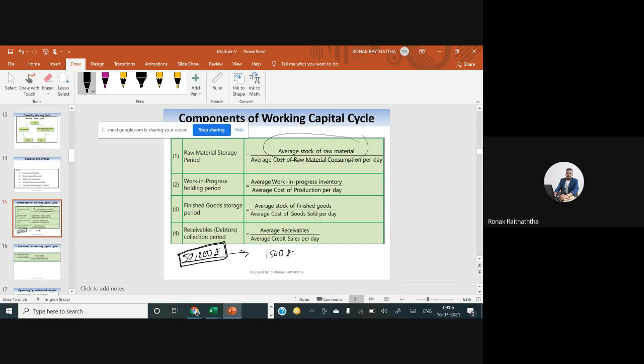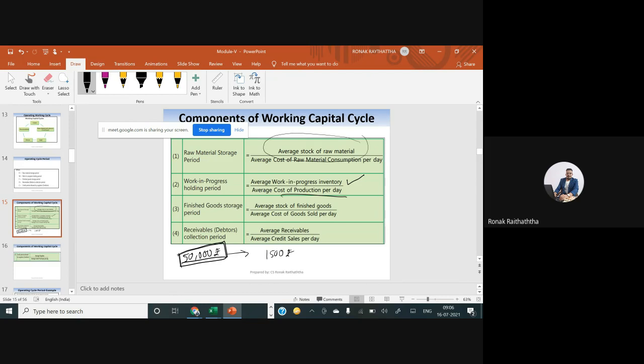Then work in progress, the WIP holding period. A slight modification will be there in the formula. You first write the stock of WIP, which is work in progress, half completed, not entirely completed. Then the average cost of production per day will be taken, because WIP is valued at cost of production.